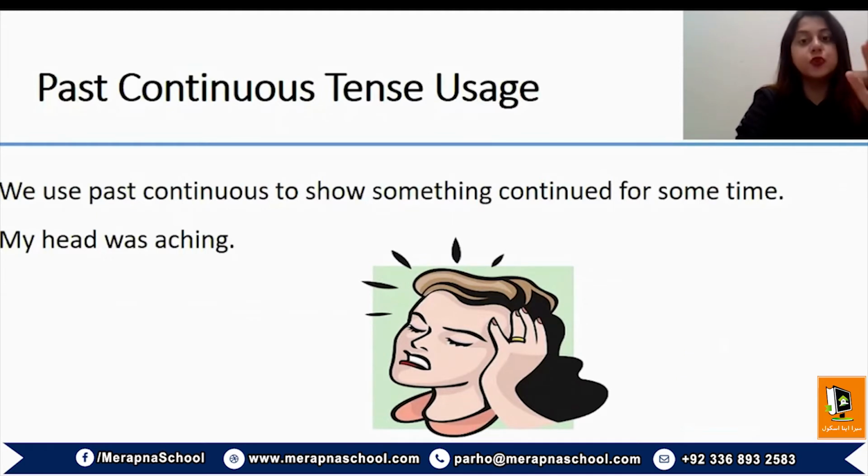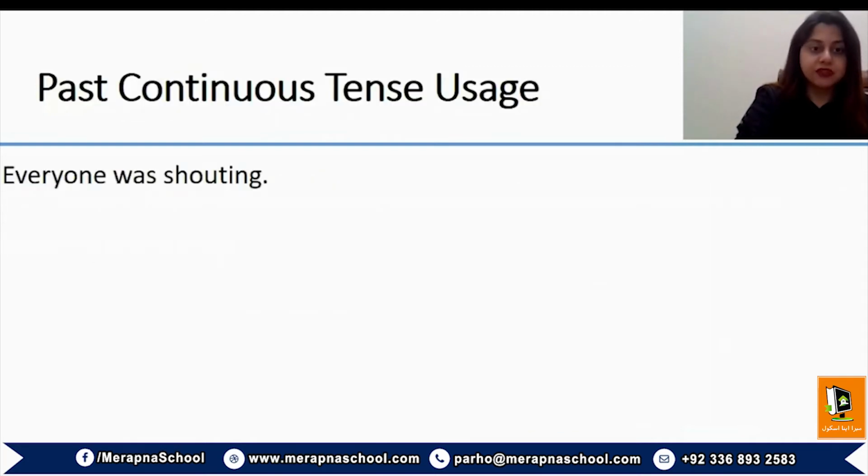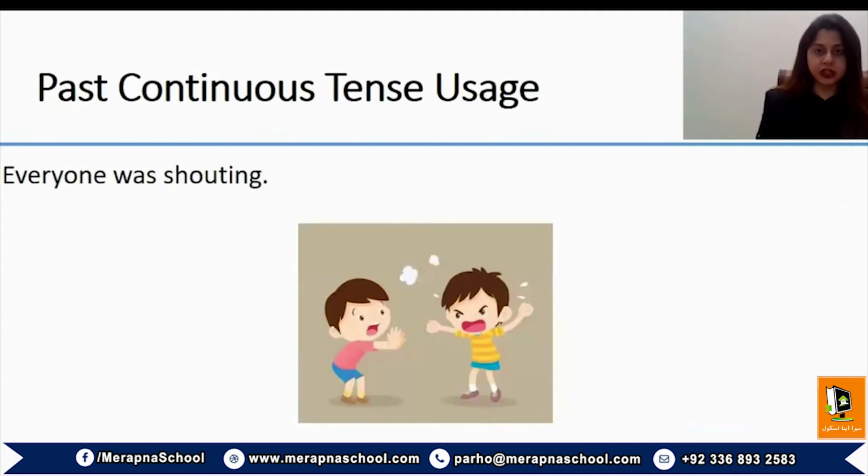Another example: everyone was shouting. Again, this action happened for a certain period of time in the past, referring to the continuity of an action in our past.